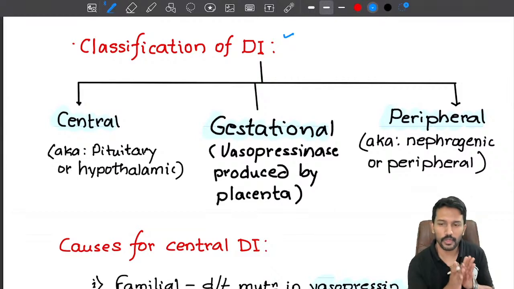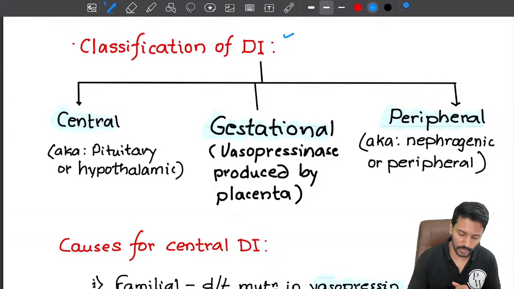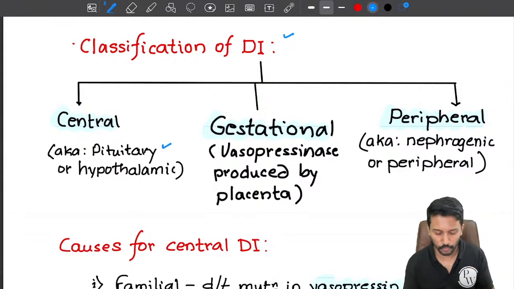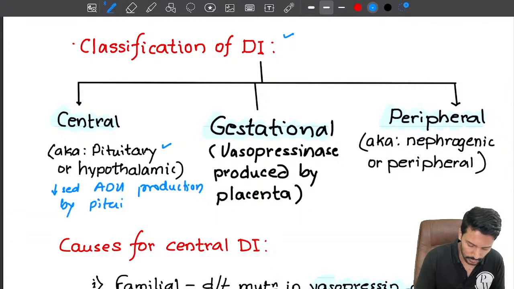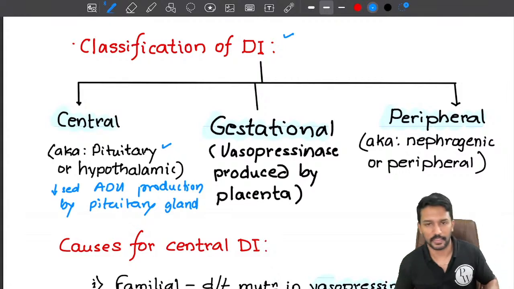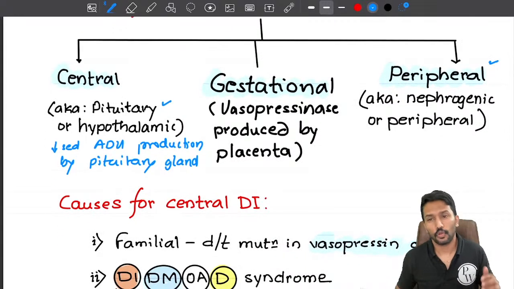Okay. Now what do I mean by central? We are primarily talking about the pituitary gland. So when the pituitary gland is not able to produce ADH, right? Decreased ADH production by the pituitary gland, then we will call it central diabetes insipidus. Okay. Second, we call something peripheral, which is also called nephrogenic diabetes insipidus.